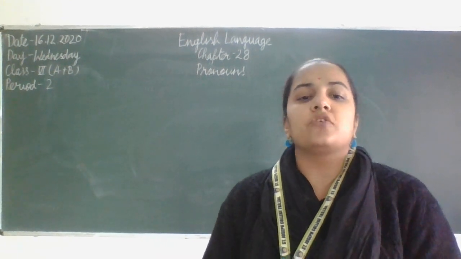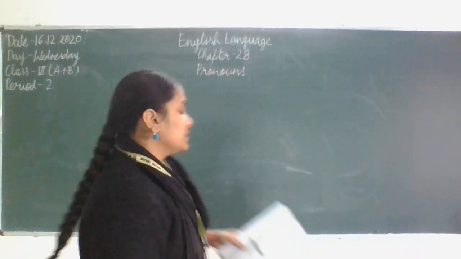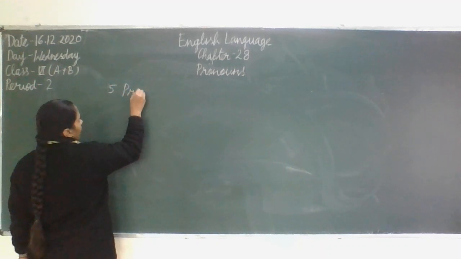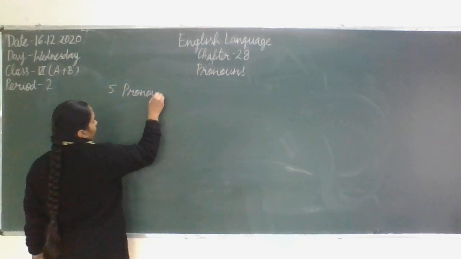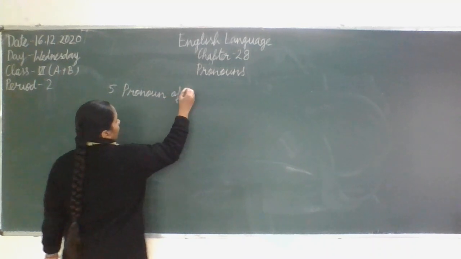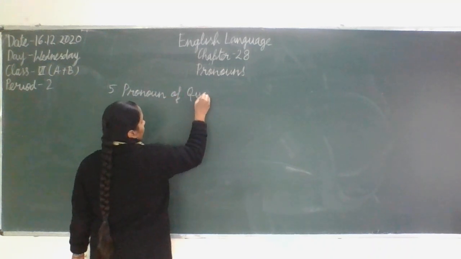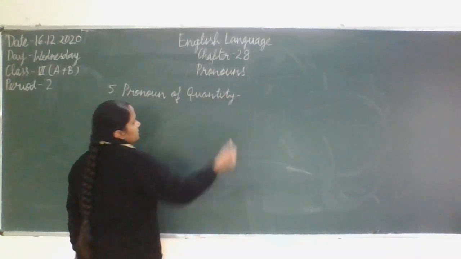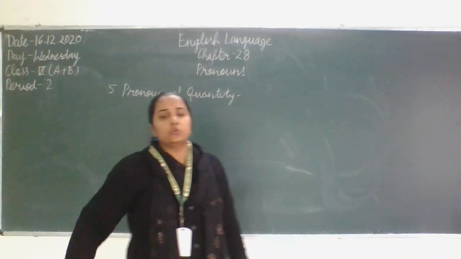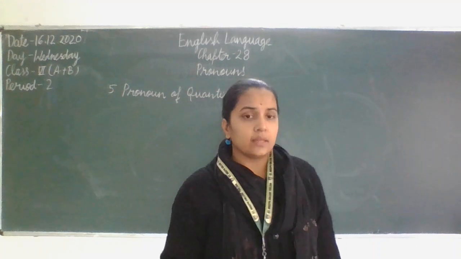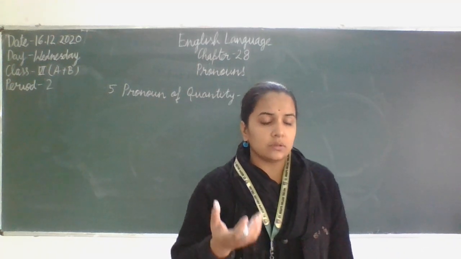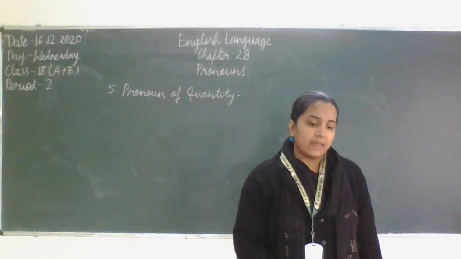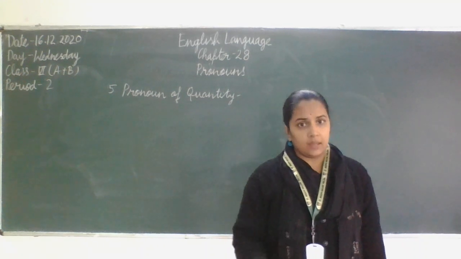The next kind of pronoun that we are going to discuss is the pronoun of quantity. What is the pronoun of quantity? That shows you how much is the thing, that tells you about the amount of a thing or the number of a thing.